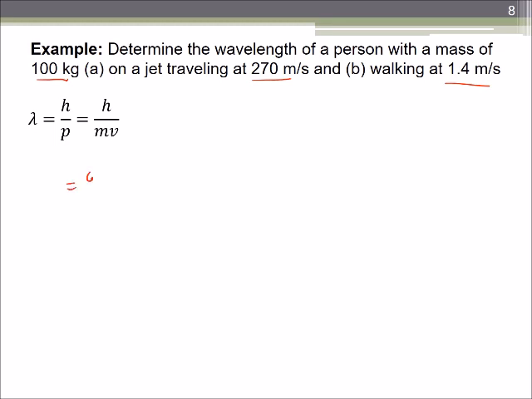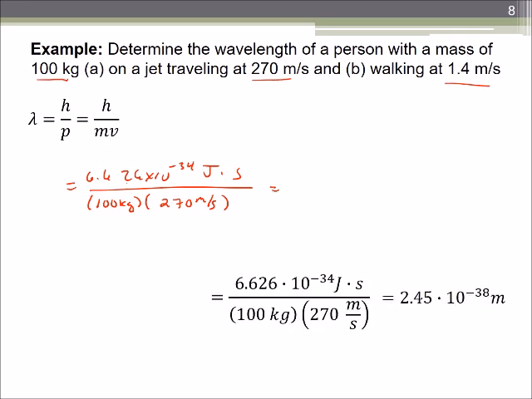h is again 6.626 times 10 to the negative 34th joule seconds. We divide that by our mass, 100 kilograms, times 270 meters per second, a typical speed for a jumbo jet. That gives me 2.45 times 10 to the negative 38 meters. So that's interesting, but really, really tiny. Not really going to affect your daily life.